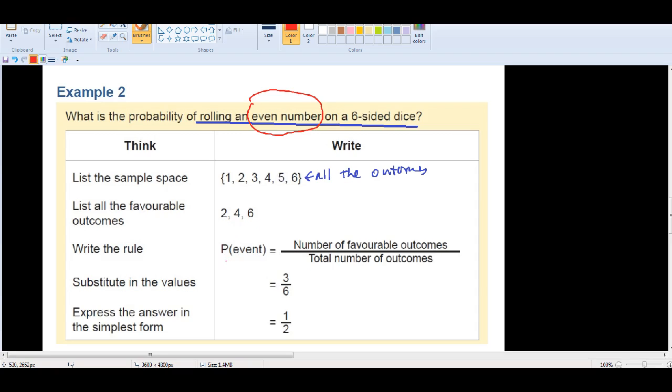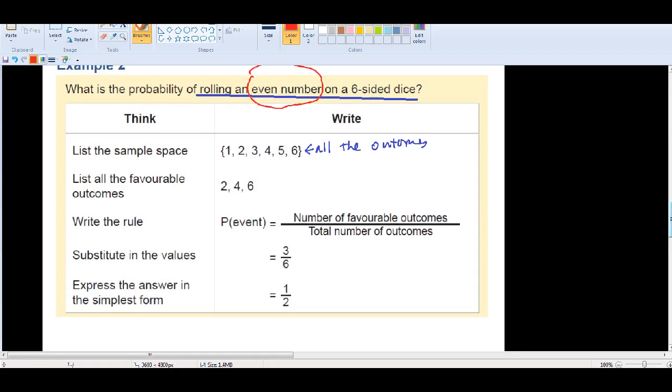So probability of an event, that's the way we write it. We write P of event equals, so that's just a reminder for the formula: number of favorable outcomes divided by total number of outcomes. Number of favorable outcomes, how many numbers here? There are 3 numbers, right? So you see there are 3. Total number of outcomes, how many of them? Should be 6 of them. So that's why you see 6.